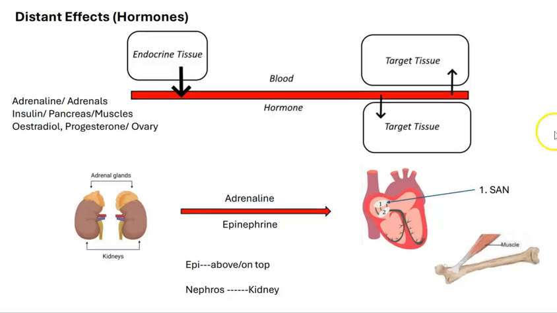So let's take a look at this idea of ligands working at a distance. And the ligands in this case are the hormones. Over the course of this topic, we'll take a look at adrenaline, insulin, estradiol, progesterone, and testosterone. And these are all produced in tissues which we call the endocrine tissue.